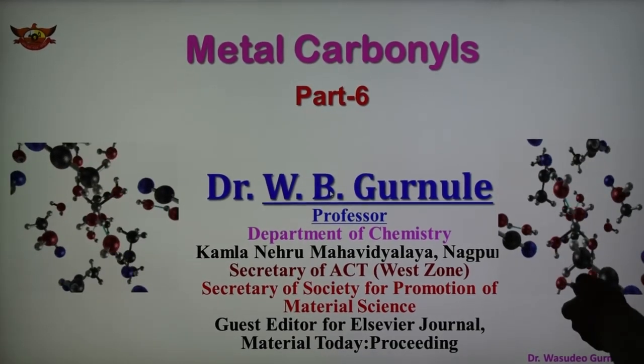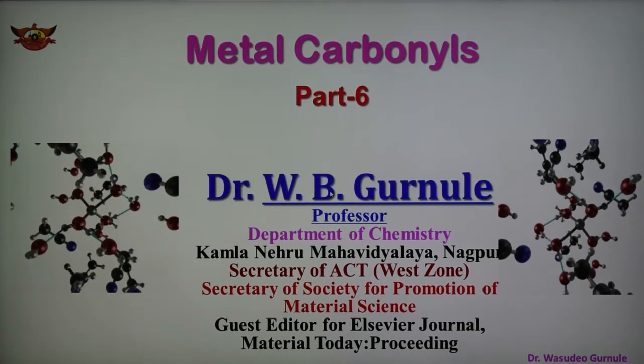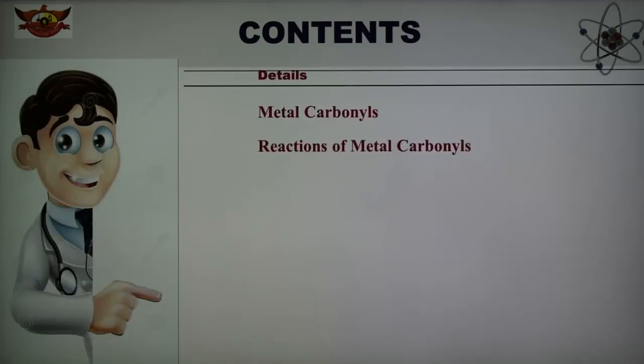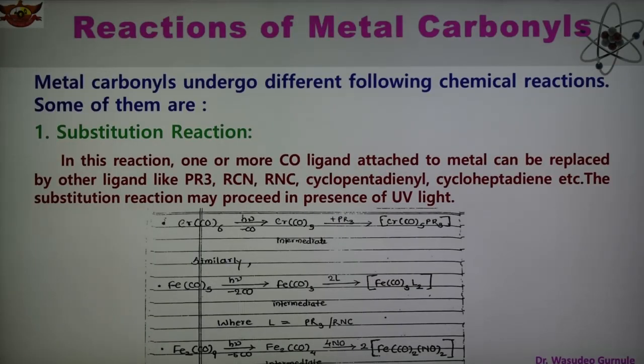Today's topic is metal carbonyl, and in this part 6 we are discussing the important chemical reactions of metal carbonyl. As we know, metal carbonyl undergoes different chemical reactions, and some important reactions are given here.